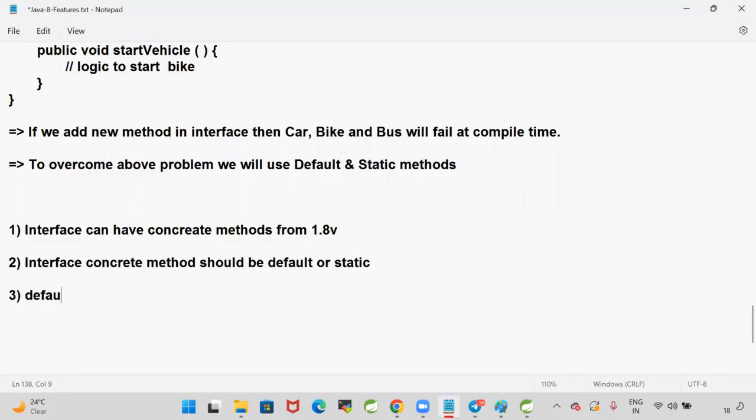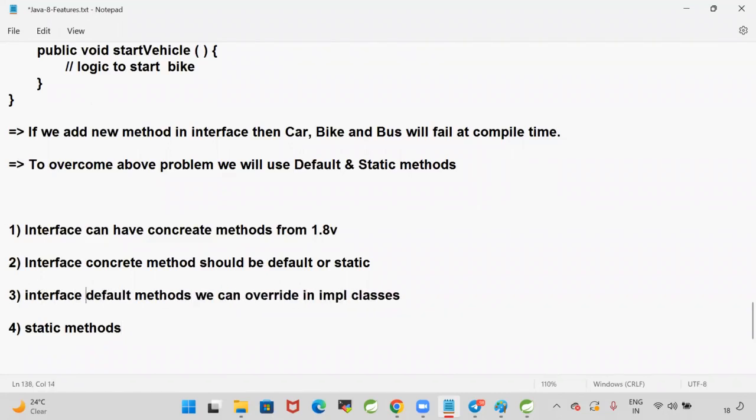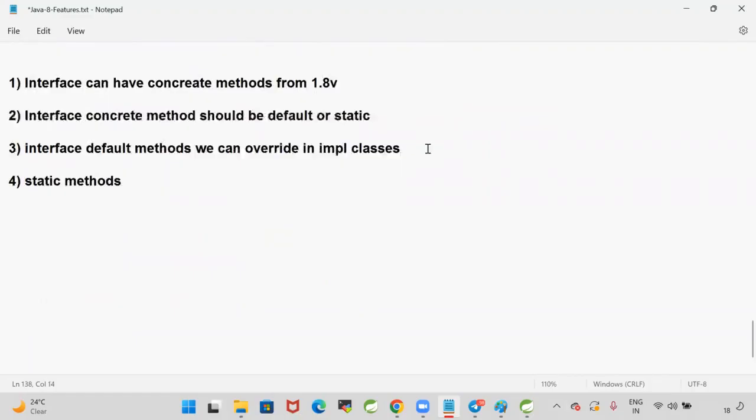Default methods we can override in implementation classes. Static methods we cannot override in implementation classes.